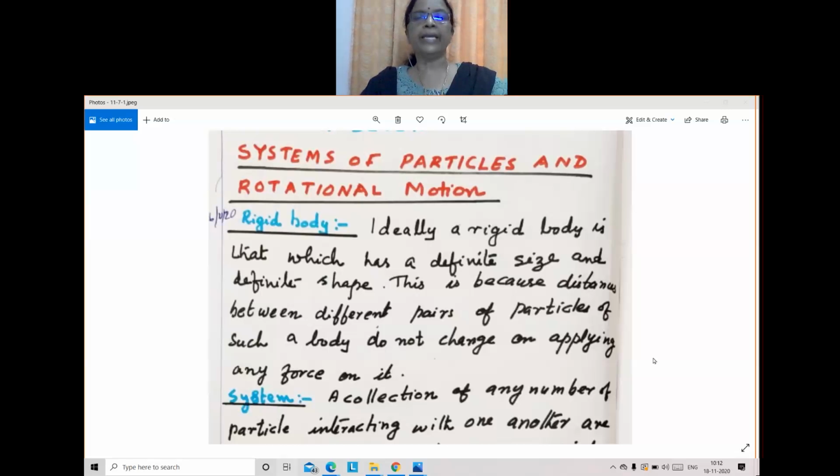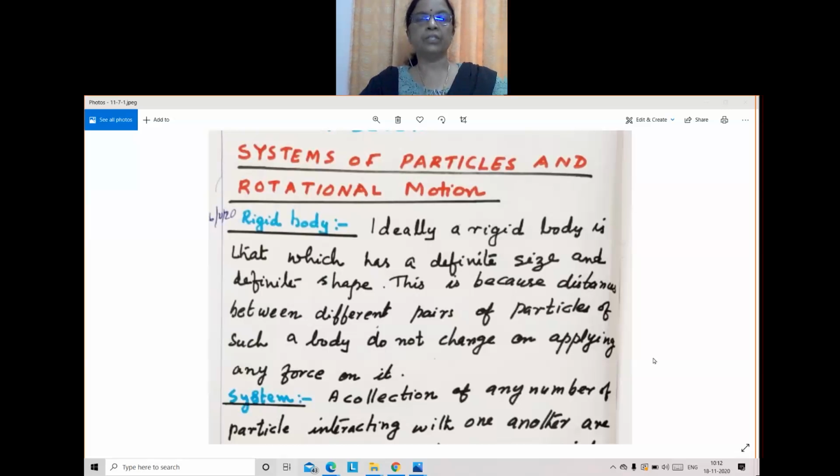And in this chapter, we have to consider the particles inside the body. For example, a rock. It is made up of a large number of particles. Millions of particles are there when we take a rock, or any body. So in this chapter, we have to study the particles inside that system of particles. So we have to consider its size.